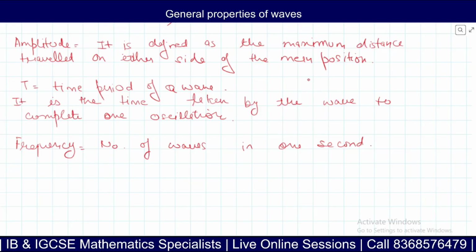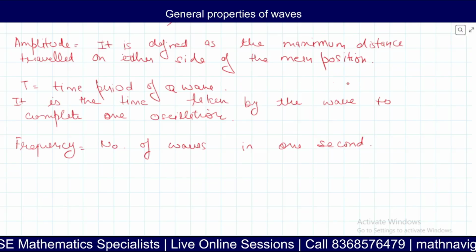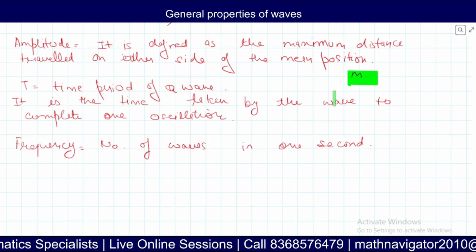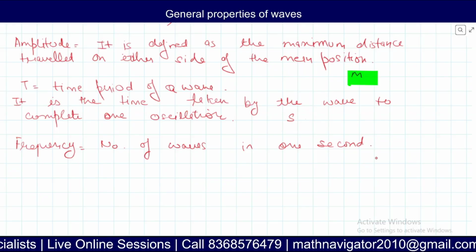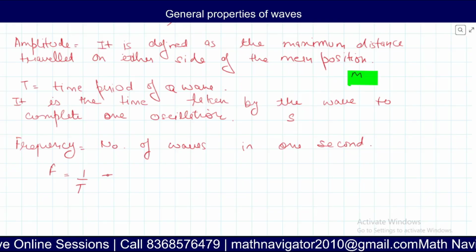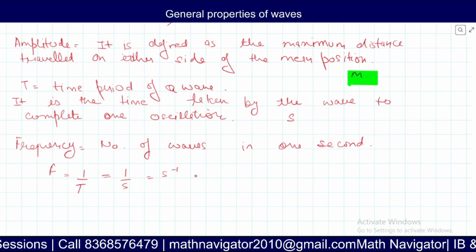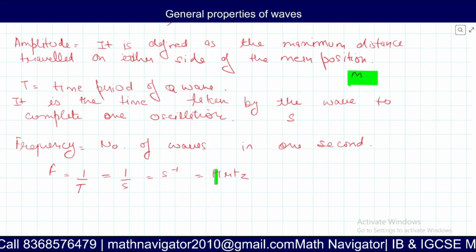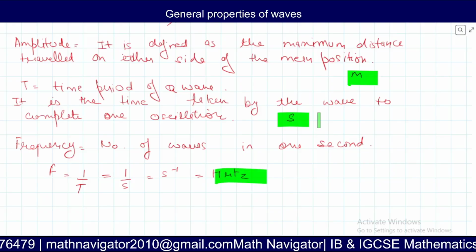So the unit of amplitude is meter, right? The unit of time is seconds, and the frequency can be defined as 1 over T, 1 over time, which is 1 over second, which is second inverse, or it is normally called hertz after the name of the scientist, right? So second, meter, and hertz. I hope this is clear, right?